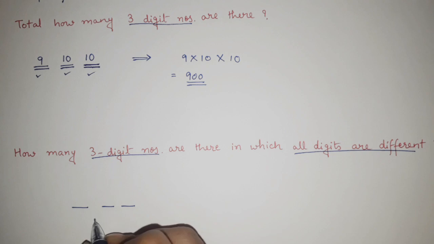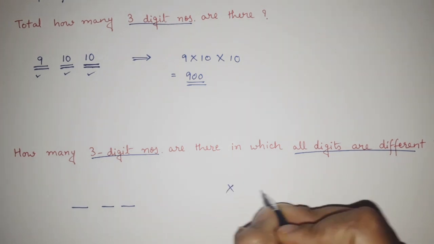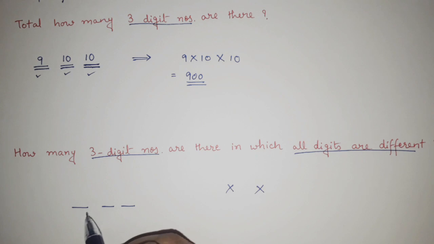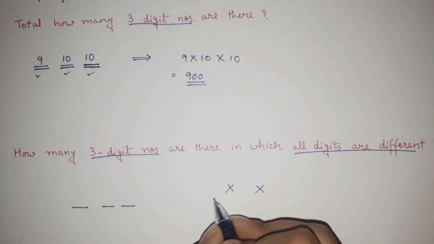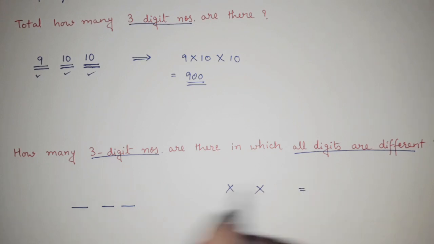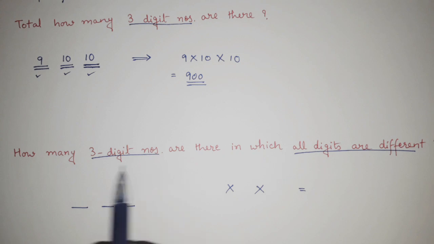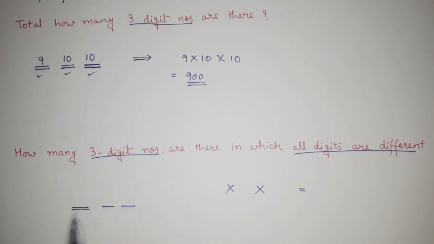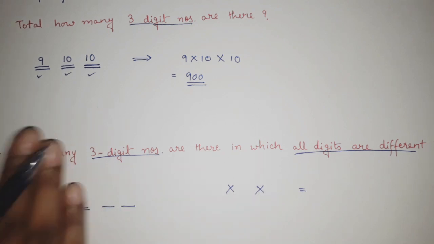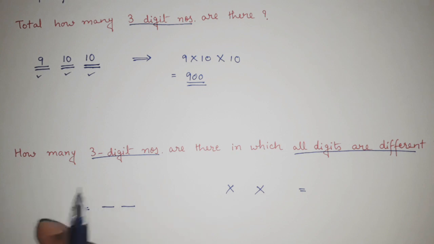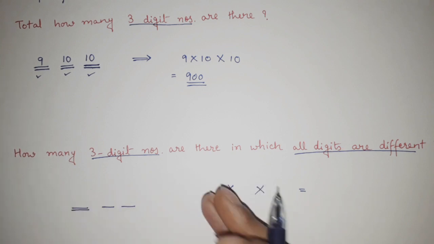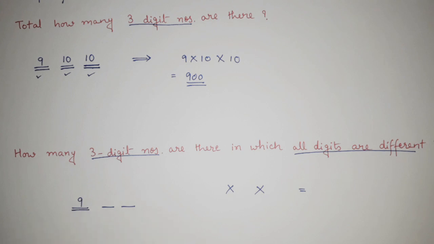So again a 3-digit number is there. So these three are equally important. That means we have to do multiplication because again the same case, AND. This and this and this. All the 3 digits are equally important and so we will do multiplication at the end. Now we have to determine the possibilities. How many digits are possible in this case? In the very first place, 0 cannot be there because if it is 0, it will make this 3-digit number a 2-digit number, right? So 0 cannot be here. So here the possibilities are 1 to 9. Okay, 1, 2, 3, 4, 5, 6, 7, 8, 9. So that means 9 possibilities are here.